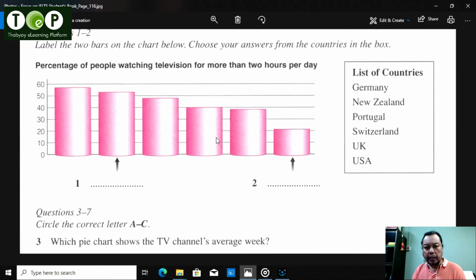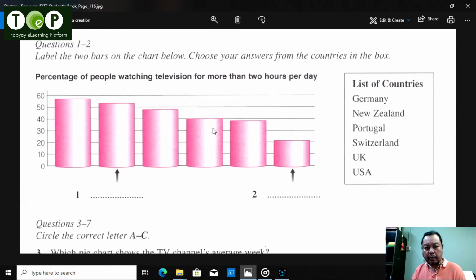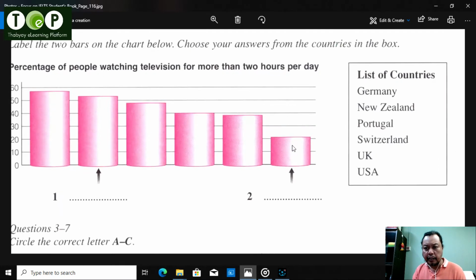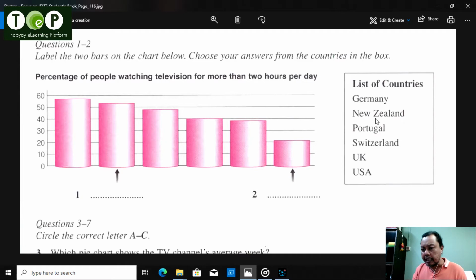Numbers 1 and 2, you've got to label the two bar charts. Number 1 is the second tallest bar, which is just slightly more than 50%. Number 2 is the shortest one, just over 20%. You're going to have to write Germany, New Zealand, Portugal, Switzerland, UK, and USA. In the real exam, you might want to write number 1 and 2 next to the country so that it will probably be faster.